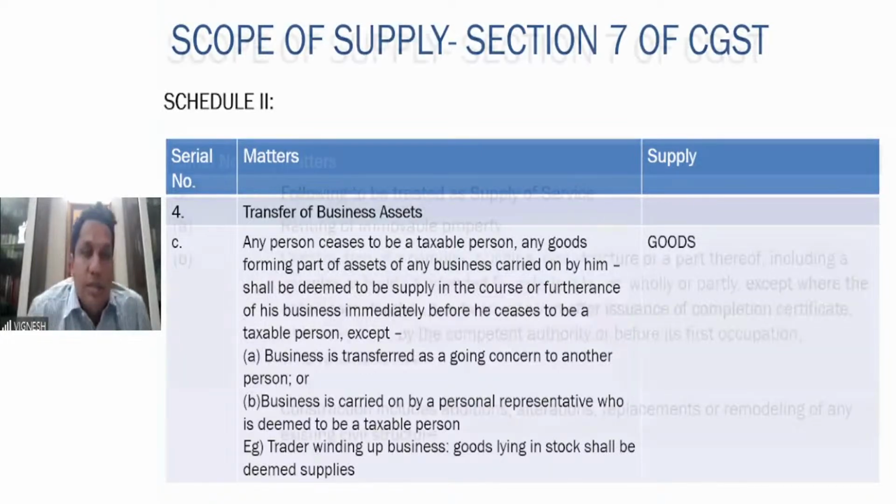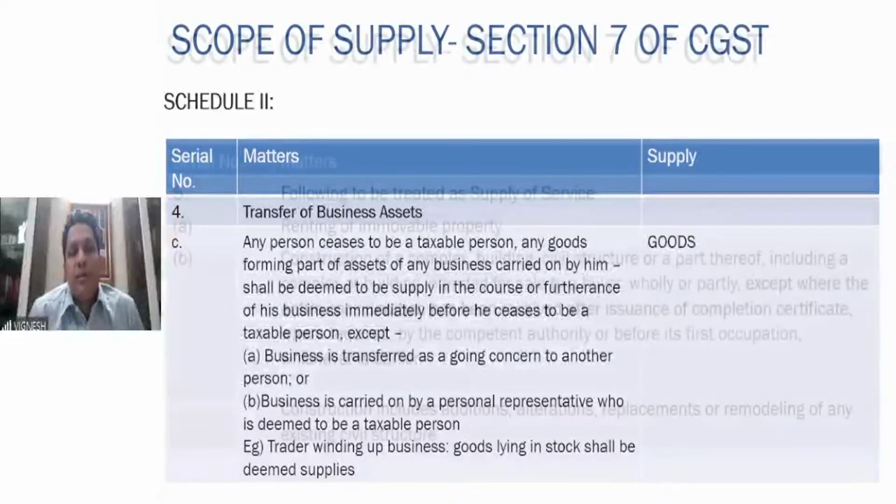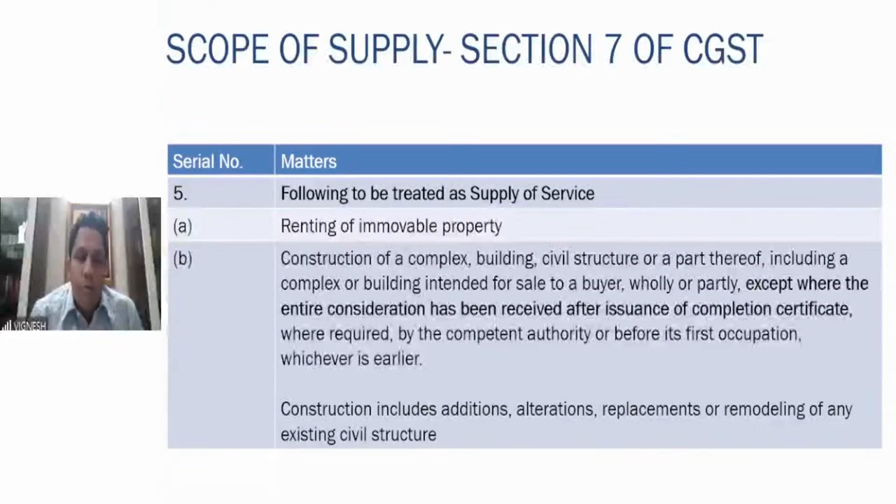Then there are some other aspects where it clearly says that it should be treated as supply of service. One is renting of immovable property. Immovable property is there. You are giving it out on rent. It is to be treated as supply of service only. Second thing, very, very interesting. This has been one of the most confusing areas of GST ever since.